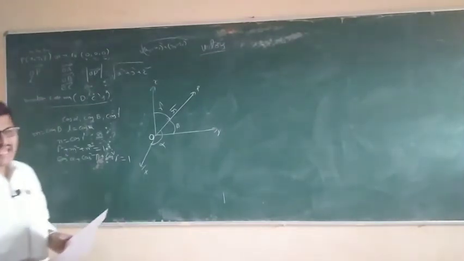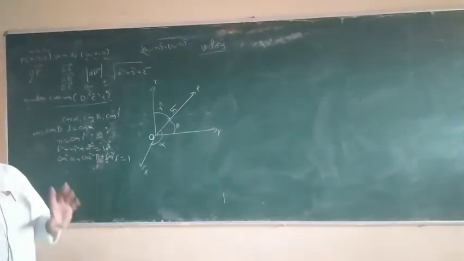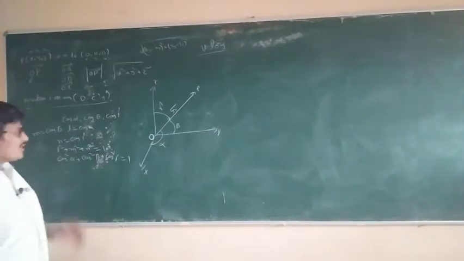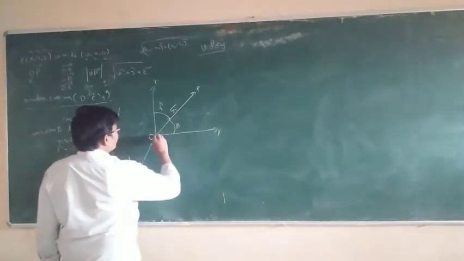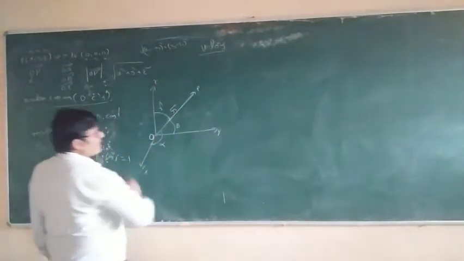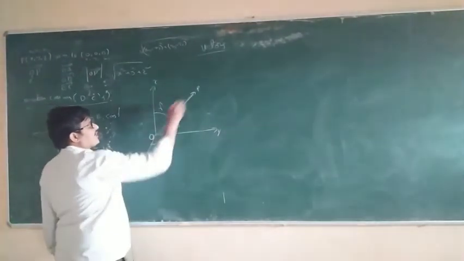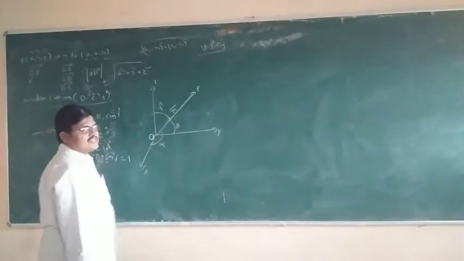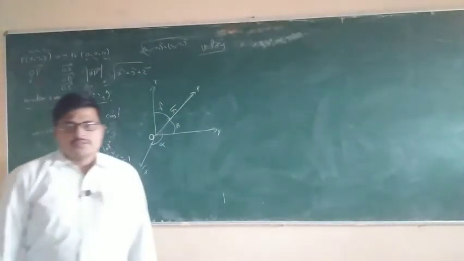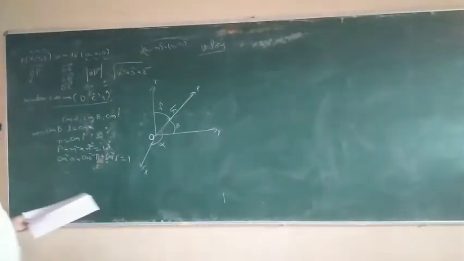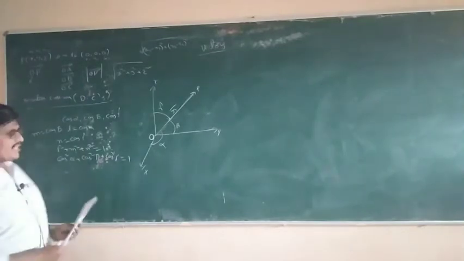What is the difference? The angles are the same. In three-dimensional geometry you take a ray; in vectors, the position vector OP. That is the difference. This was yesterday's class.